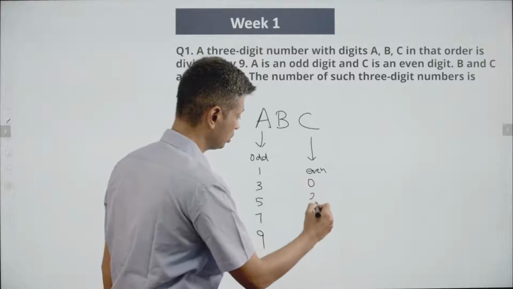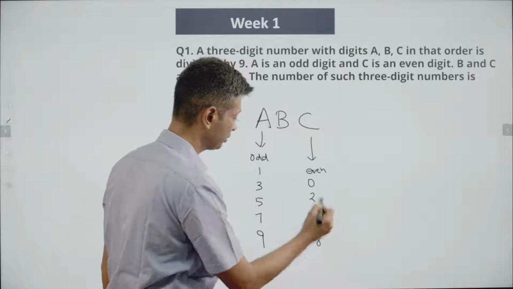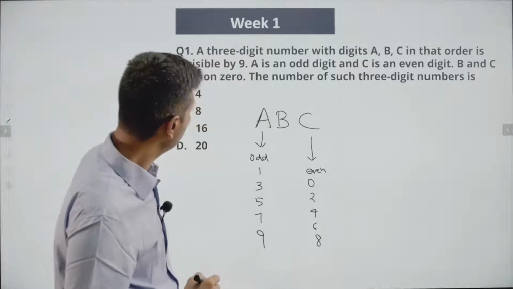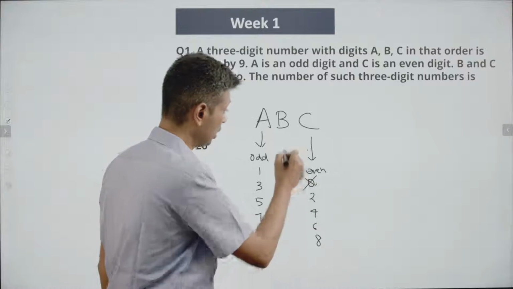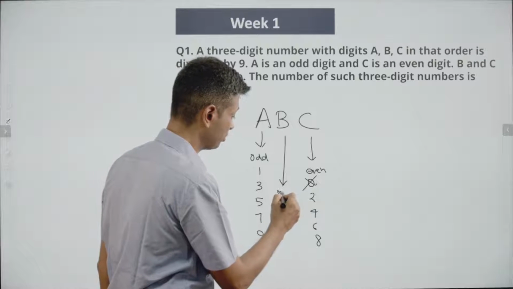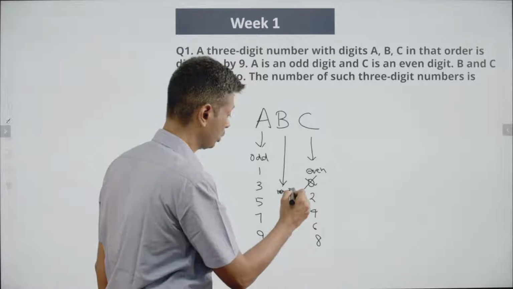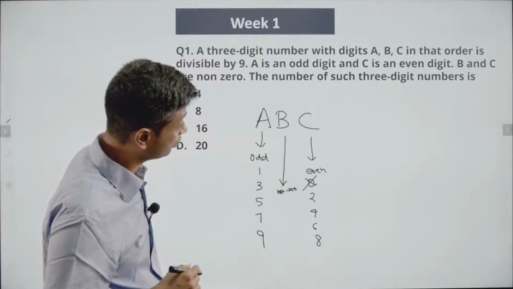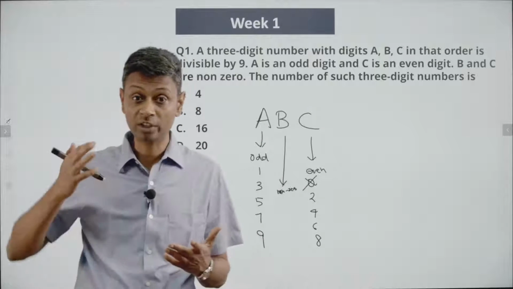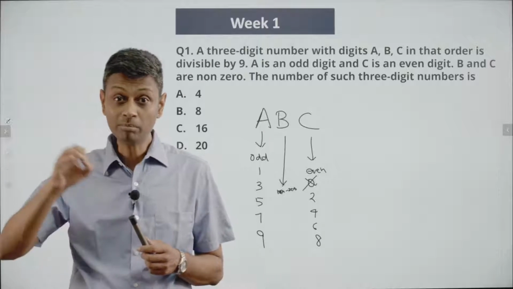C can be 0, 2, 4, 6, 8. B and C are non-zero. So C is not 0, and B is non-zero, so it can be anything from 1 to 9, but not 0. They're not asking us to find one number, they're asking us to find the number of such numbers.